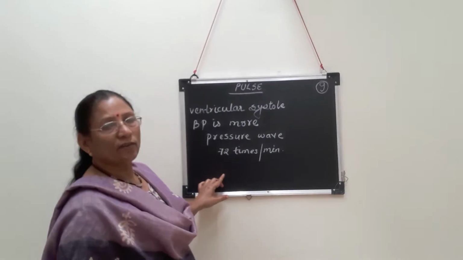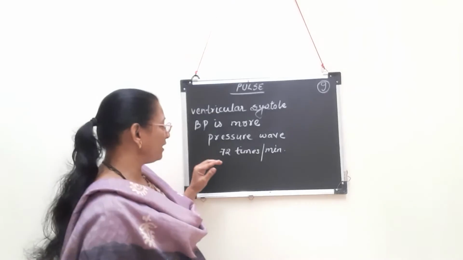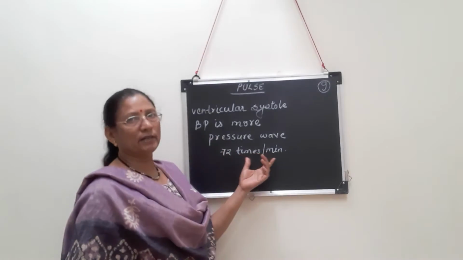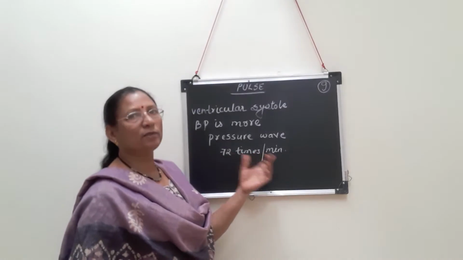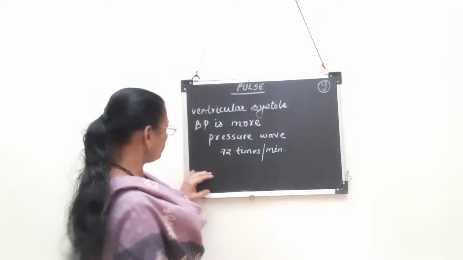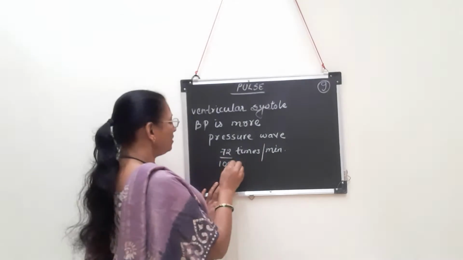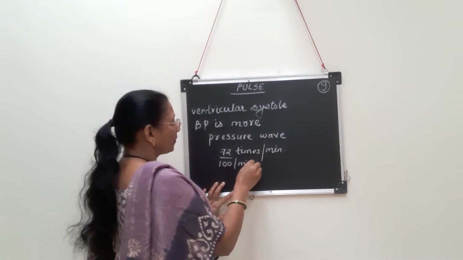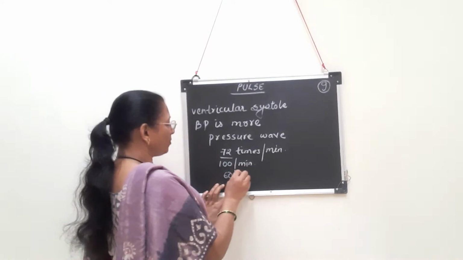If there is any deviation, that means either an increase or decrease in number of pulse, or increase or decrease in number of heartbeat, then it leads to some abnormal conditions. Suppose instead of 72, the beat is 100 per minute, or instead of 72, the beat is 60 per minute.